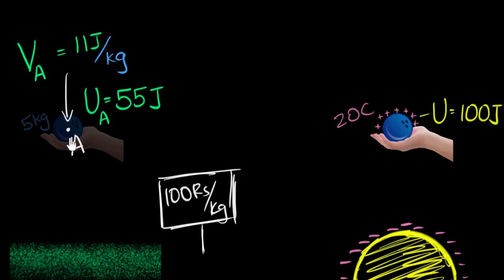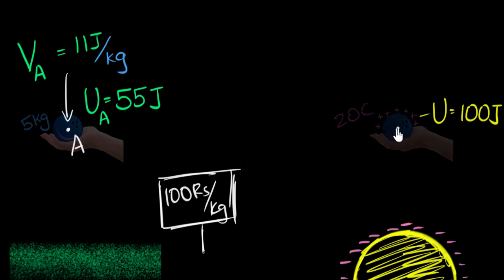And I could now ask the same question as I did before. If 20 coulombs of charge at this point has 100 joules of potential energy, how much would 1 coulomb have at this point? What will be your answer? Well, just like before, it's going to be 100 divided by 20 coulomb. It'll be 1/20th of that. And so just like before, we can now get rid of that ball.